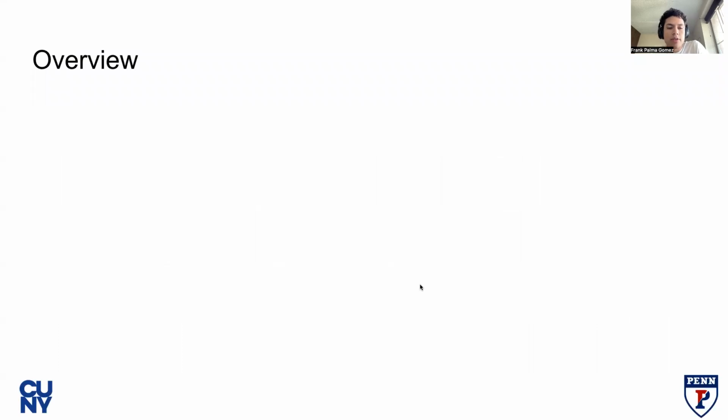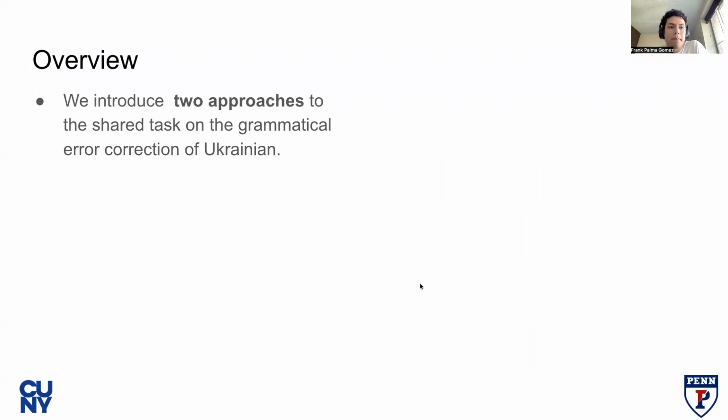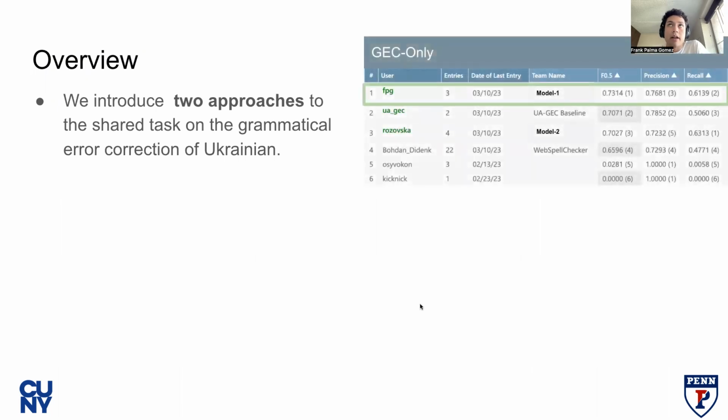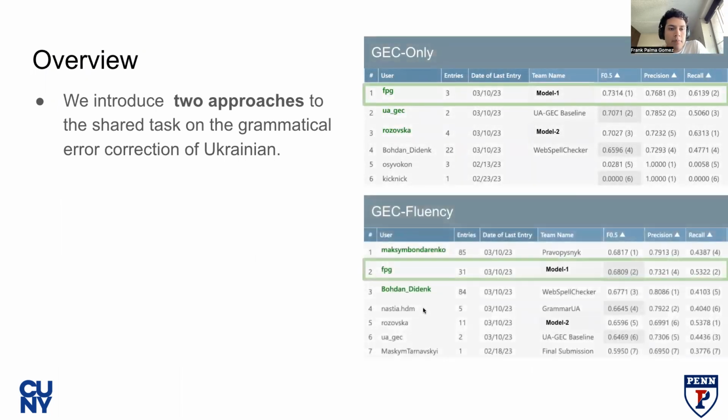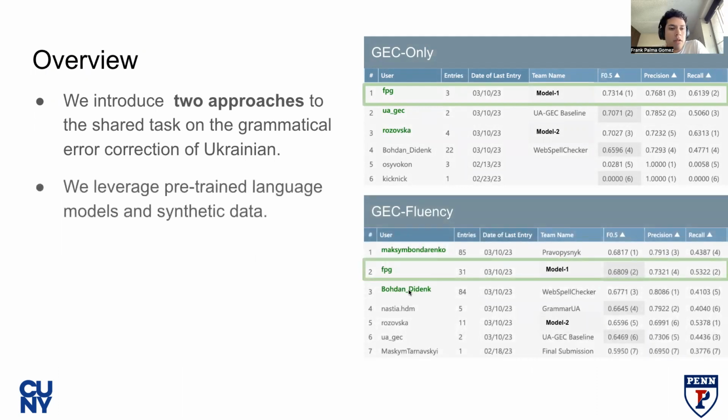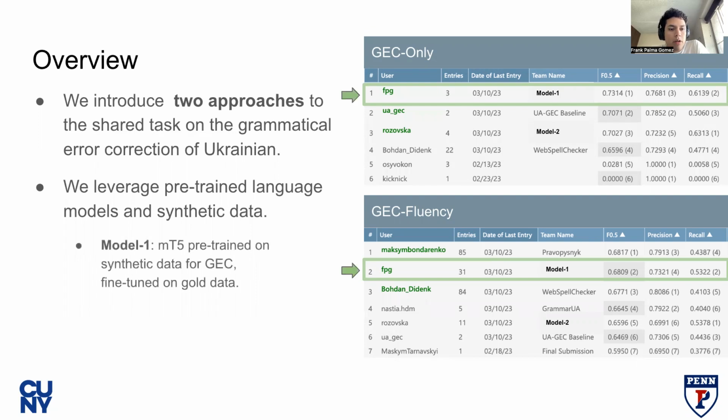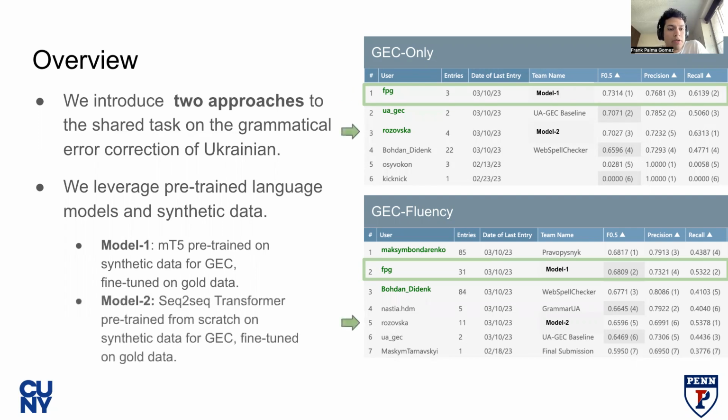First, I'll introduce our two systems that participated in the shared task. We placed first in the GEC only track, and second in the GEC+Fluency track. We use two approaches that leverage pre-trained language models and synthetic data. Model 1 is an off-the-shelf MT5 model, pre-trained on synthetic GEC data, and further fine-tuned on gold data. Model 2 is a sequence-to-sequence transformer trained from scratch using GEC synthetic data, and then further fine-tuned on gold data.